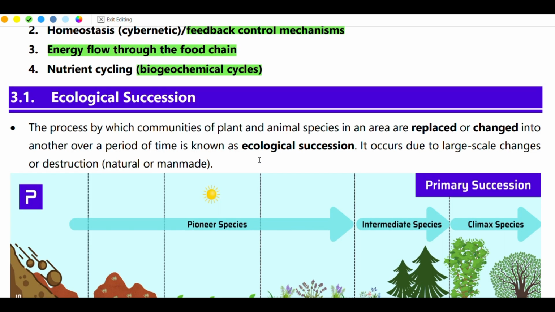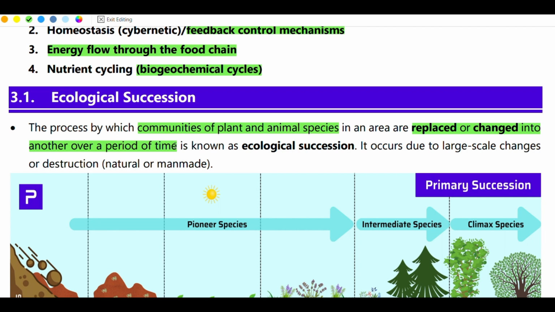What do you mean by ecological succession? It is the process by which communities of plant and animal species in an area are replaced or changed into another over a period of time.